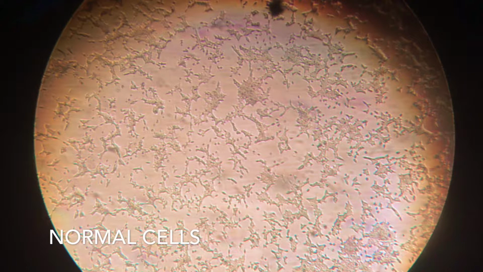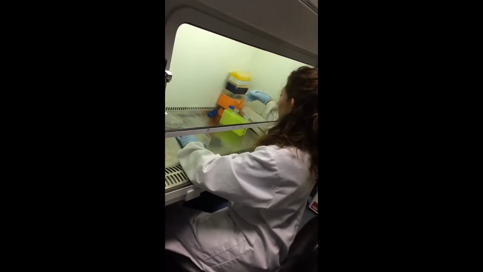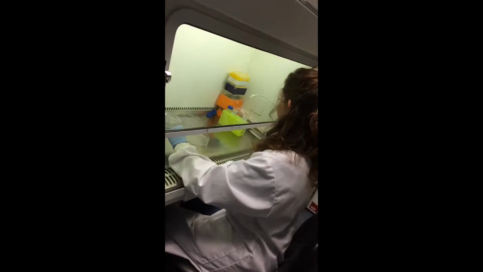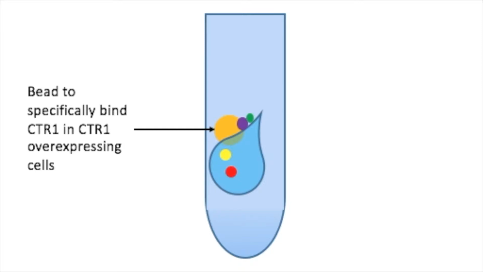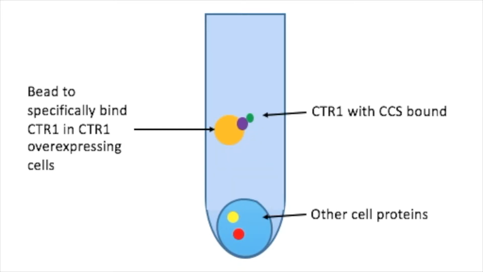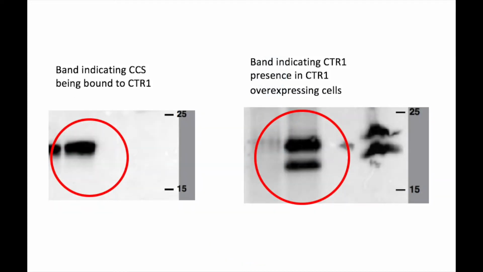To look at the interaction between CCS and CTR1, I compared cells with normal levels of CTR1 to cells engineered to overexpress CTR1 in my experiments. The first major experiment I did was to show that CTR1 and CCS bind, done using an experimental technique called co-immunoprecipitation. Samples from both cell lines were taken and incubated with a bead that overexpressed CTR1 protein could bind to. We expected to see when analysing the data that CCS would be in the samples that CTR1 could be seen in, as CCS naturally binds to CTR1.